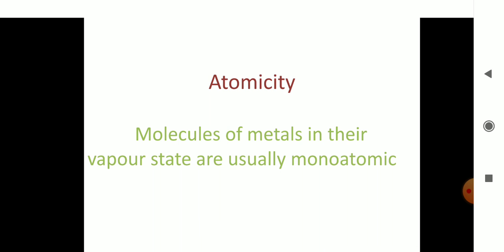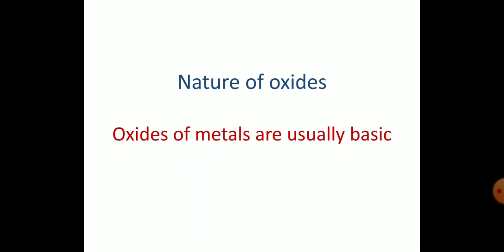Then the next property is nature of oxides. Metal oxides, sodium oxide, potassium oxide, and so on. Dear students, this we can just keep in our mind. The metal oxides are usually basic in nature. They are not acidic, they are basic in nature.